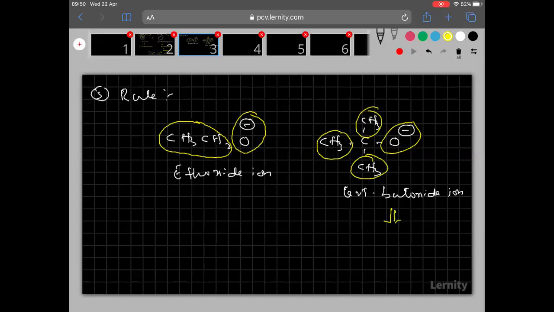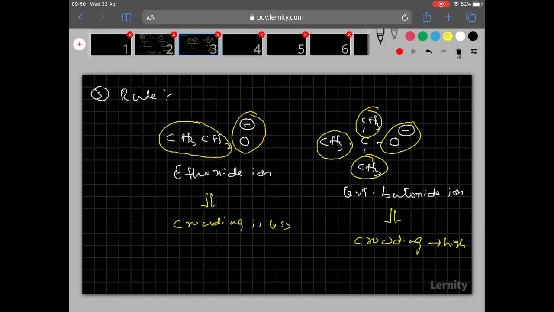Around the oxygen, crowding is high. But here, around the oxygen, crowding is less. So which can donate the electron pair easily? Where crowding is less, that can donate the electron pair easily.